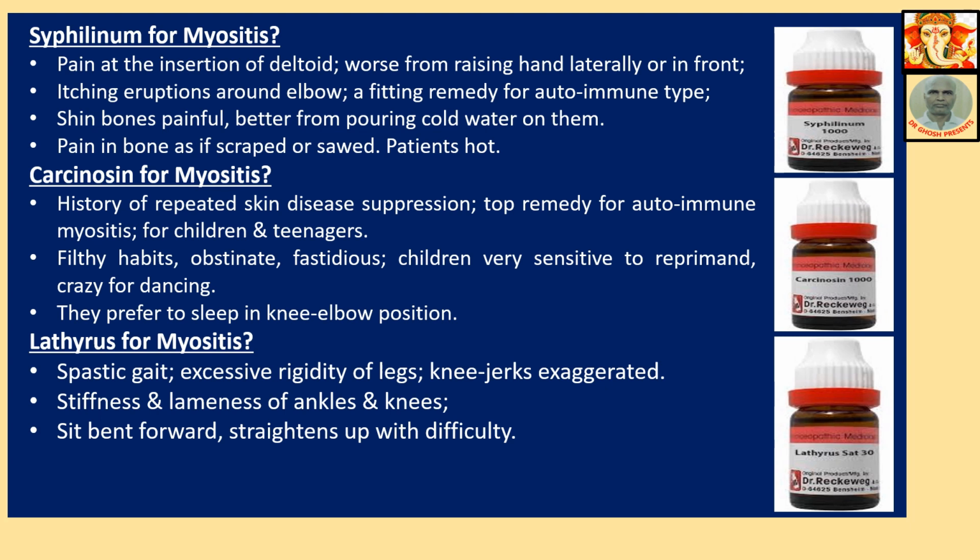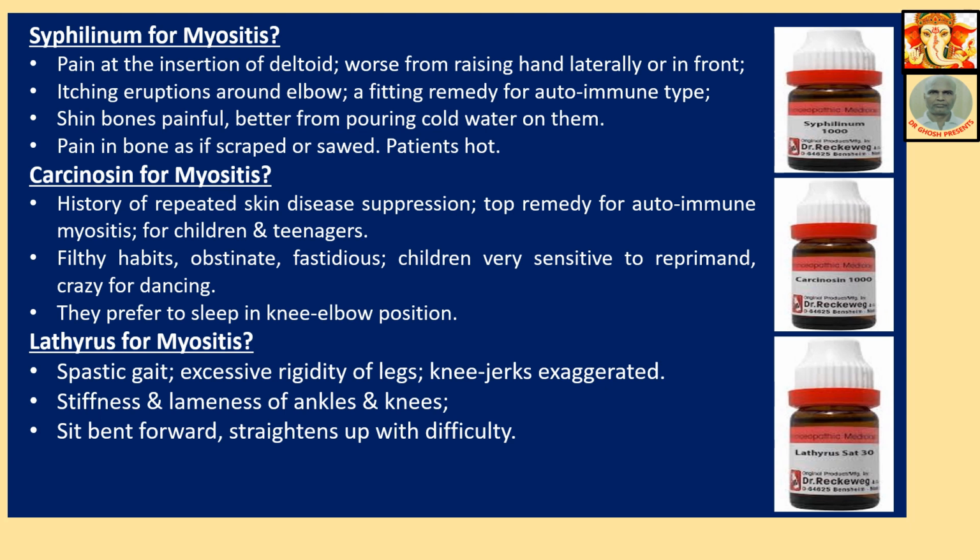Carcinosin for myositis: history of repeated skin disease suppression, top remedy for autoimmune myositis, for children and teenagers also. They have filthy habits, obstinate, fastidious. Children very sensitive to reprimand. They are crazy for dancing. They prefer to sleep in the knee-elbow position. Knee-elbow, also known as the dog-like coiled position, where the chin and knees are almost touching. That is knee-elbow.